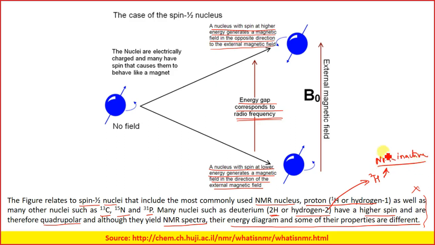Okay, and since they are NMR inactive, if you have to dissolve some compound in water and then do the NMR spectroscopy, then you have to use D2O, which is deuterated water. That means heavy water, because these hydrogen atoms will then not give any spectra.